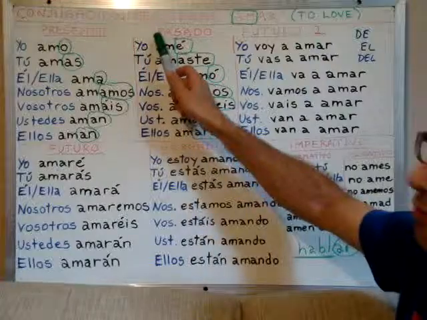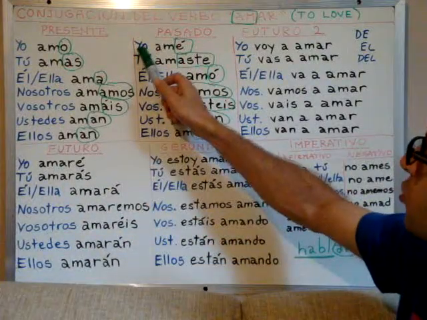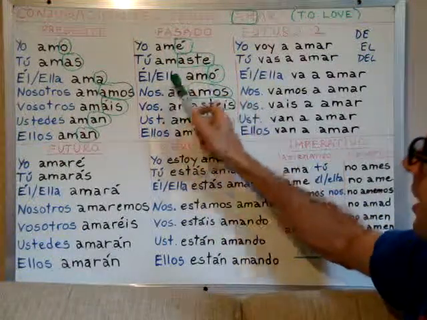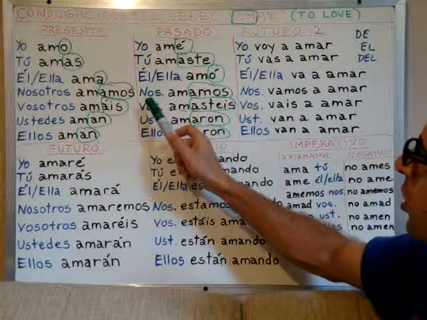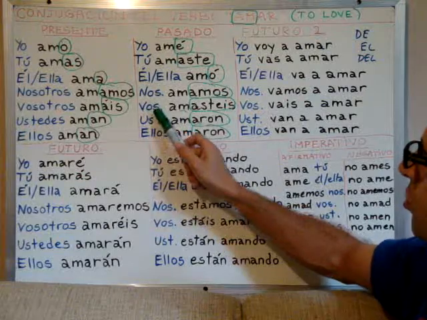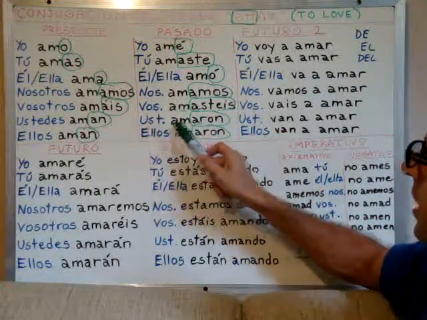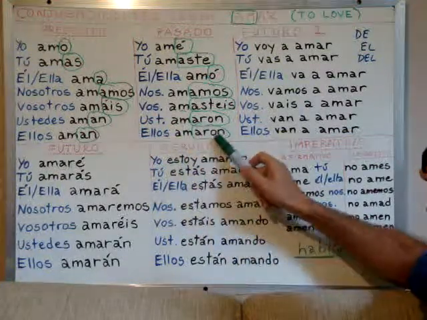So, for the pasado, or simple past, we say yo amé, tú amaste, él amó, or ella amó, nosotros amamos, vosotros amasteis, ustedes amaron, ellos amaron.